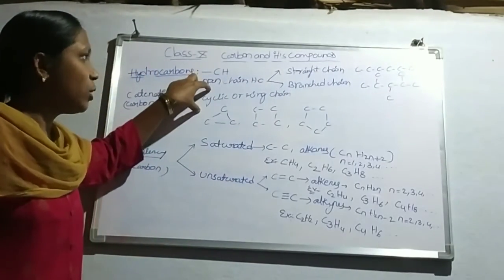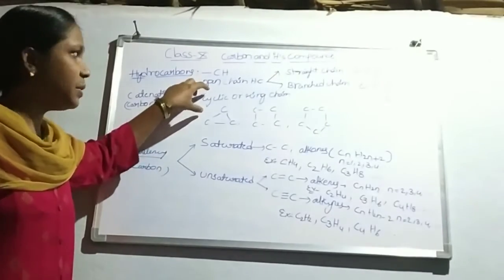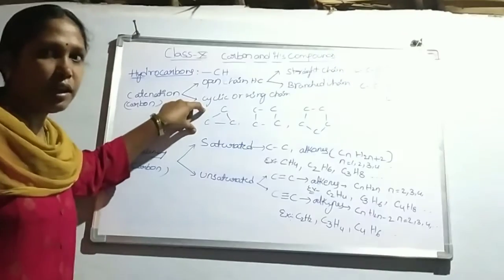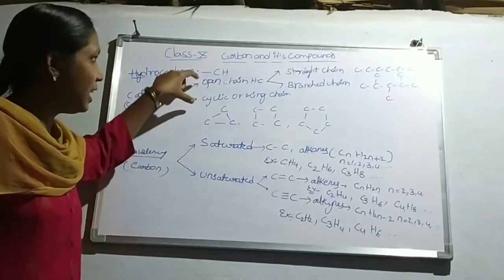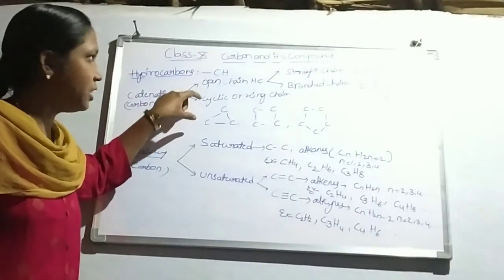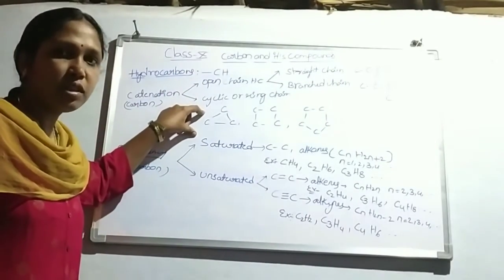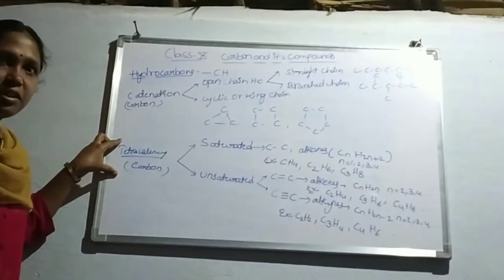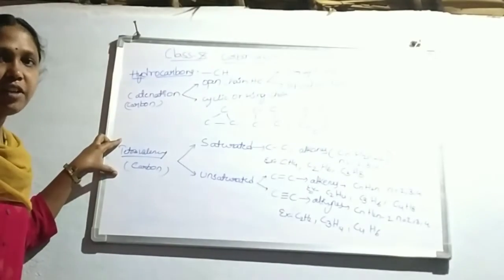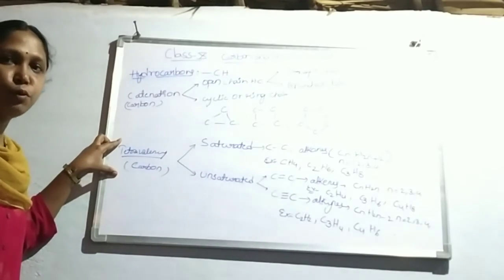Cyclic or ring chain hydrocarbons have carbon and hydrogen atoms arranged in a cyclic manner, and the molecule must have a minimum of 3 carbon atoms. On the basis of tetravalency, a carbon forms 4 bonds.